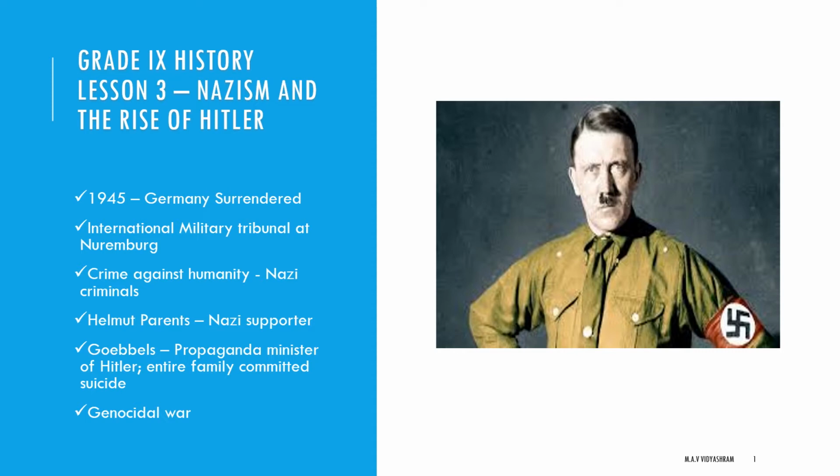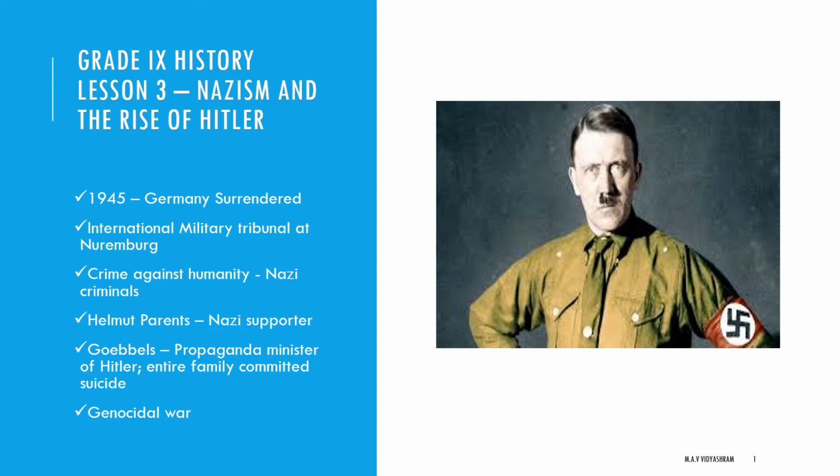As the tribunal was catching the criminals, it was out of that fear only that Helmut's father committed suicide. Then again, we have seen it was in 1945 itself. Goebbels is the propaganda minister of Hitler. He and his entire family also committed suicide collectively in his Berlin bunker in April.